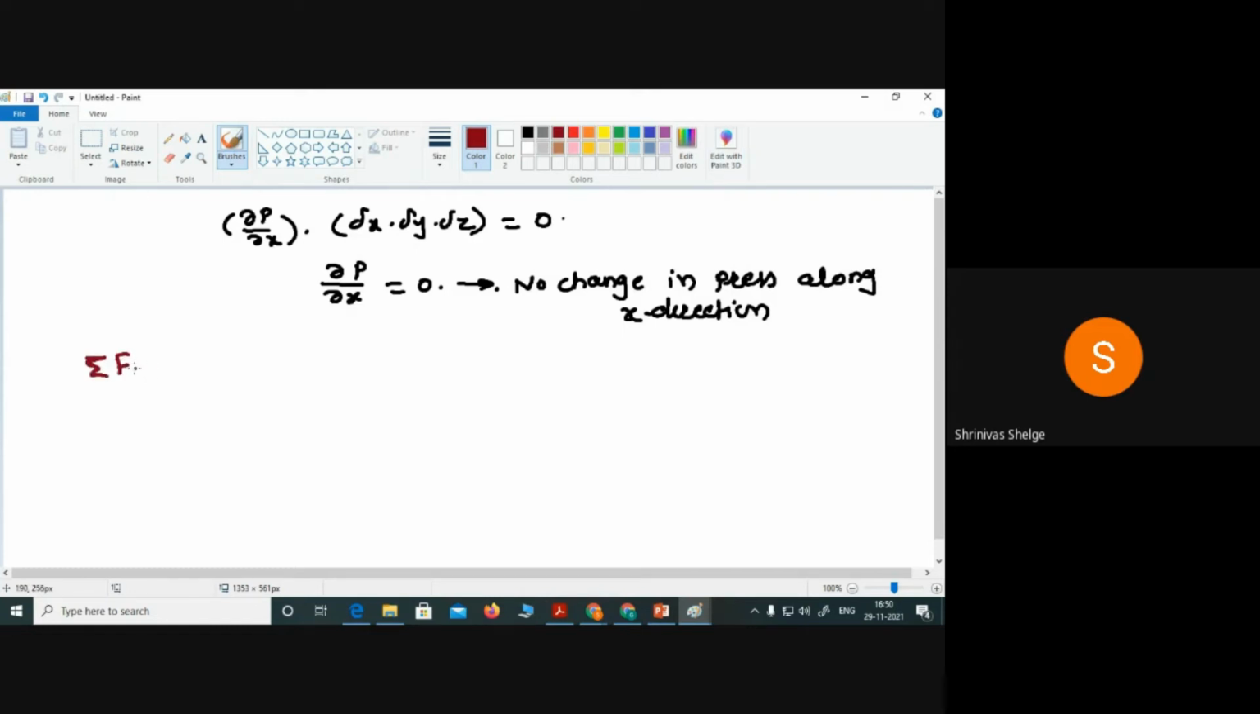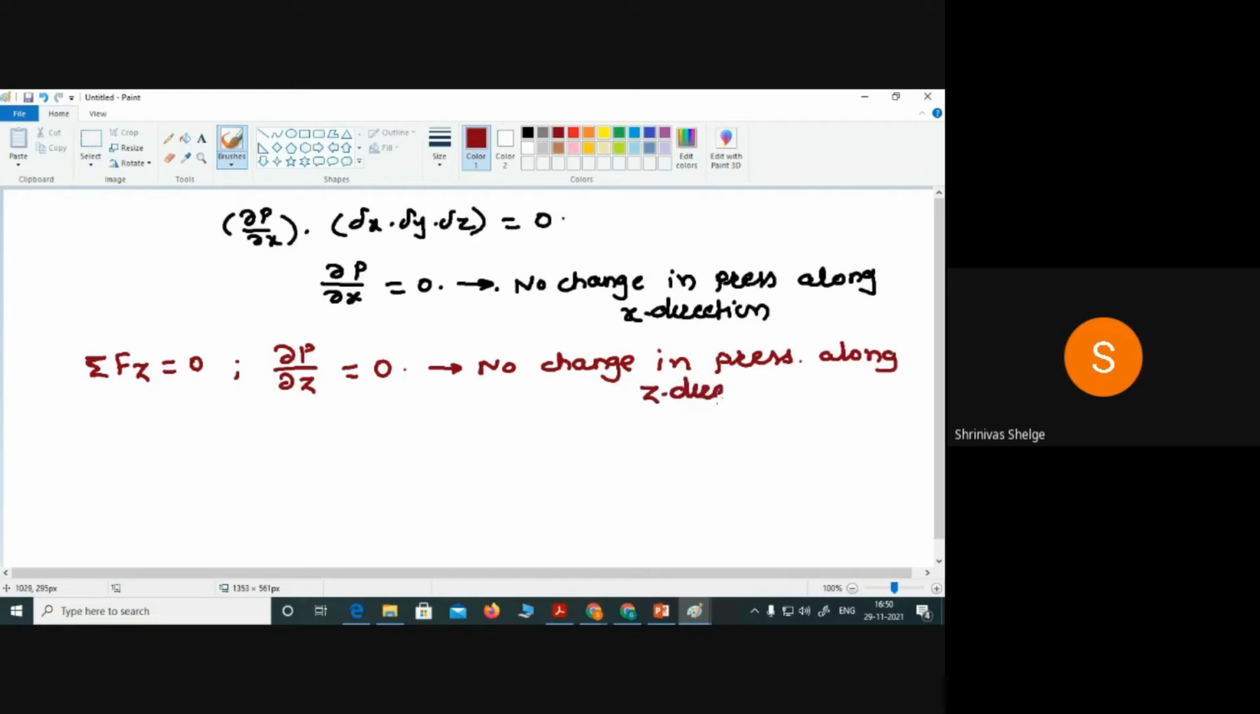Similarly, if we take summation of f of z equals 0, you will find dou p by dou z equals 0. That means again there is no change in pressure along the z direction. So these conclusions are very important for us. Remember that. There is no change in pressure along the z direction. Correct?